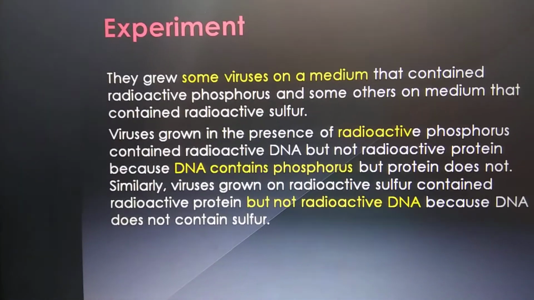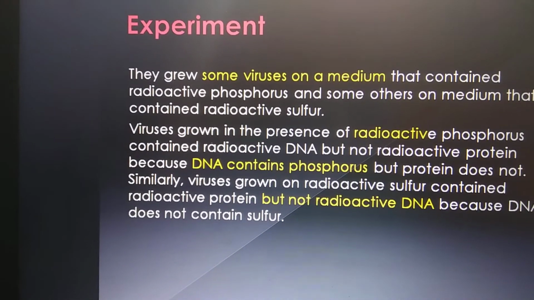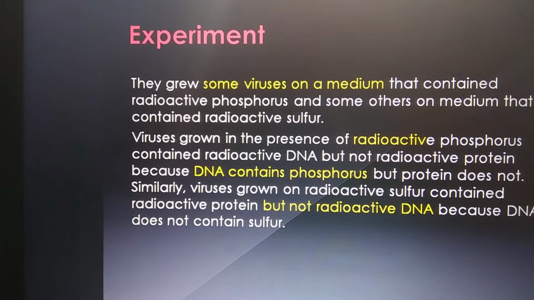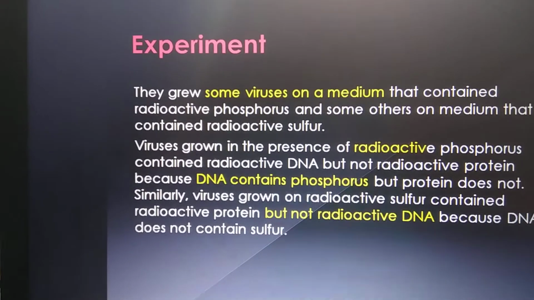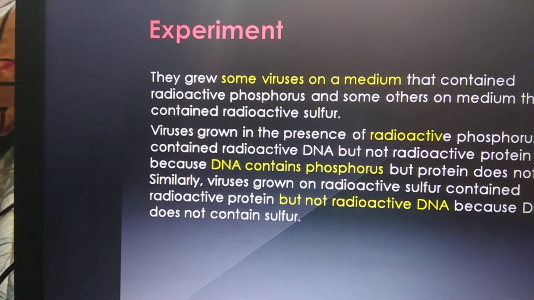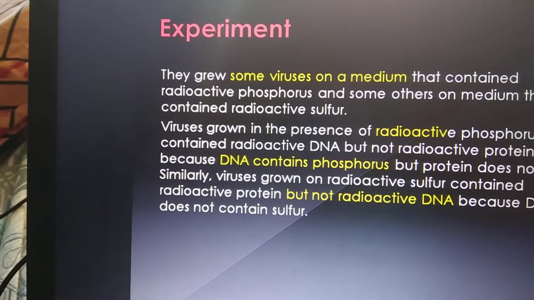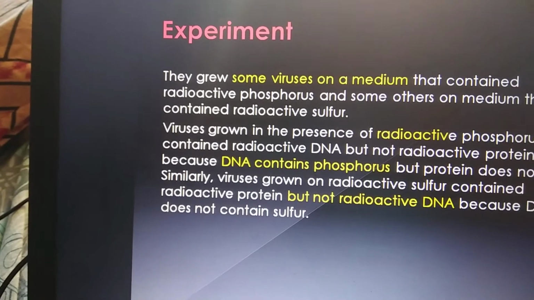So if the viruses are growing in radioactive sulfur, then sulfur is present in protein, so the capsids will be labeled with radioactive material. And when they are growing in phosphorus, then DNA or genetic material will be labeled with radioactivity.